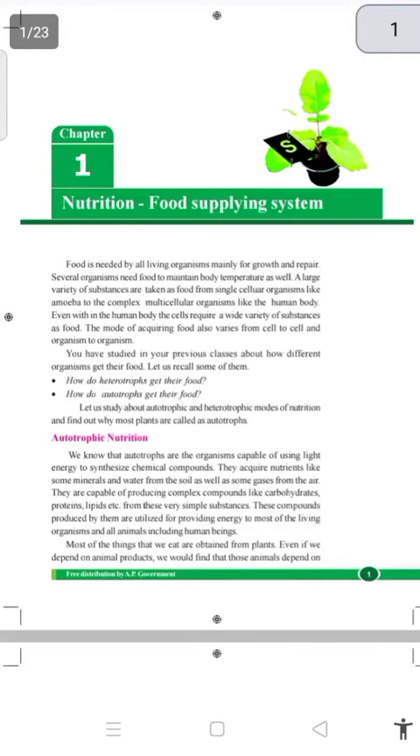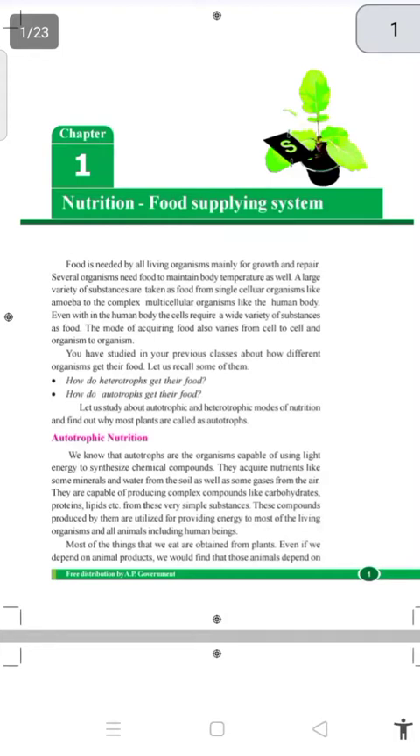You have studied in your previous class how different organisms get their food. Let us recall some of them. You read in your previous class about nutrition and photosynthesis, how we get nutrition. Let us look deeply into our topic. What are heterotrophs? How do heterotrophs get their food?